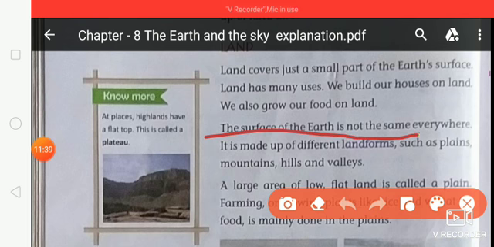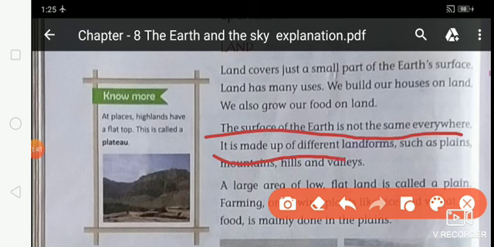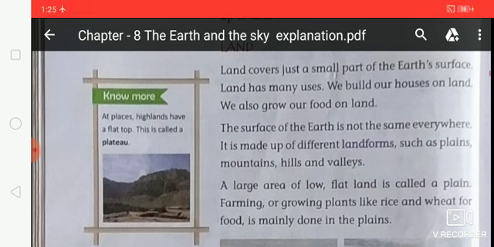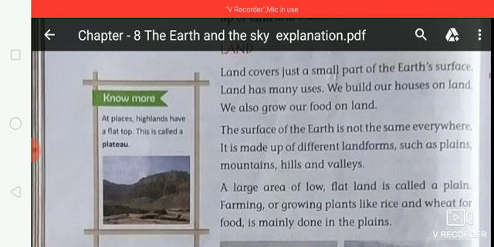The surface of the earth is not the same everywhere. It is made up of different landforms such as plains, mountains, hills and valleys. As I told you, the surface of the earth is not the same everywhere. Somewhere it is very high, somewhere it is very low, somewhere it is plain.